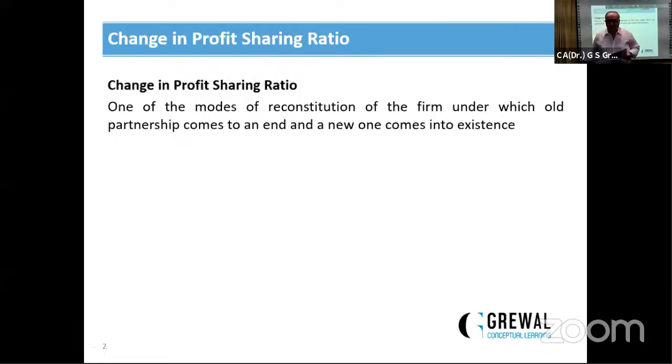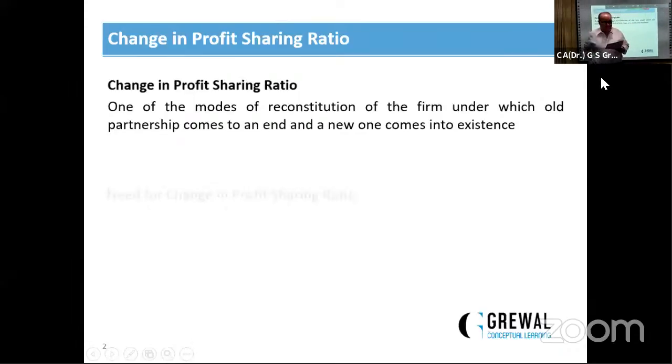In change in profit sharing ratio, 3 important points. It is one of the modes of reconstitution of partnership firm. Second one, the share of profit of some partner may be increased and other partner or partners must be decreased. It is a process of buying and selling of shares.